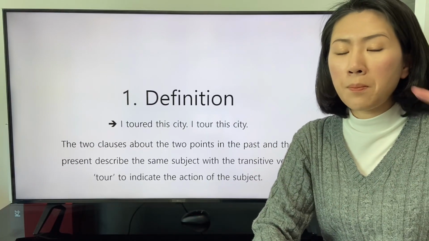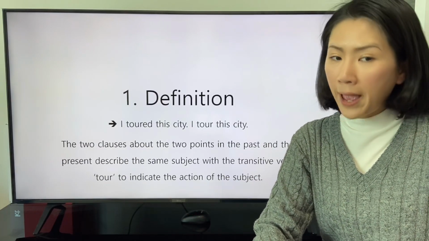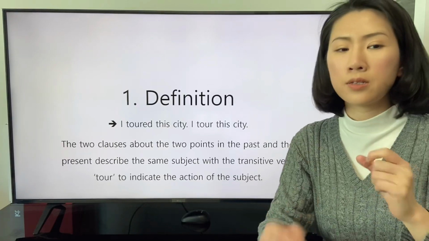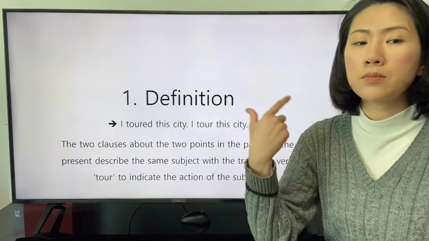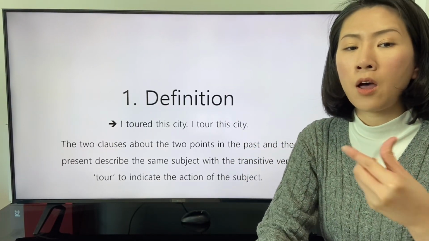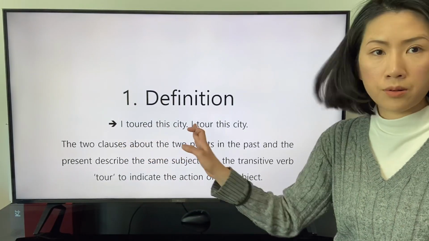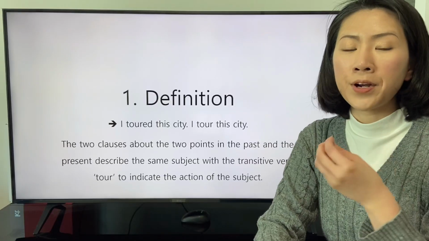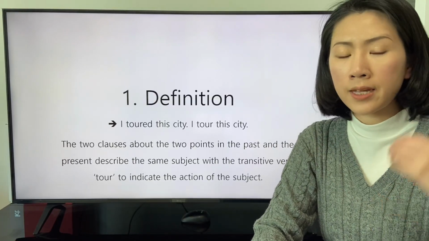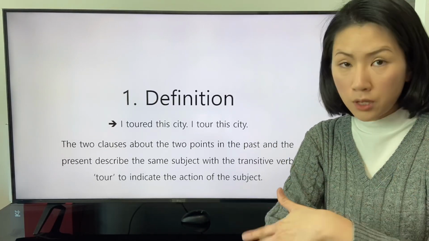The two clauses about the two points in the past and the present describe the same subject with the transitive verb tour. The same subject is the speaker, with the transitive verb tour to indicate the action of the subject.